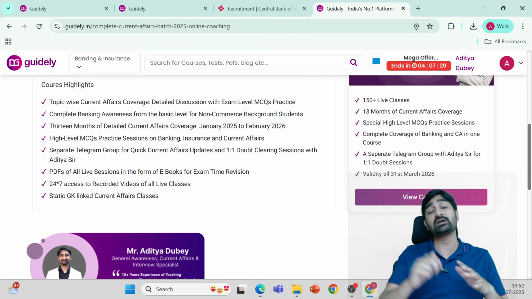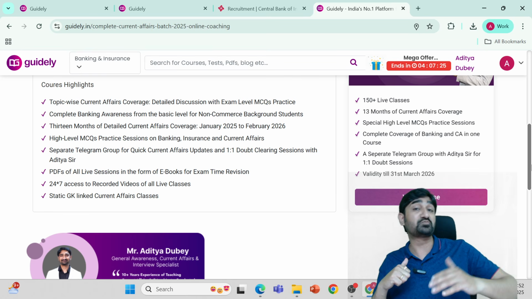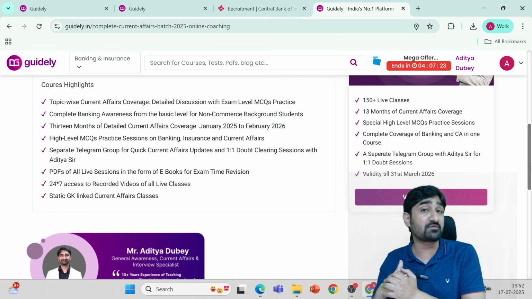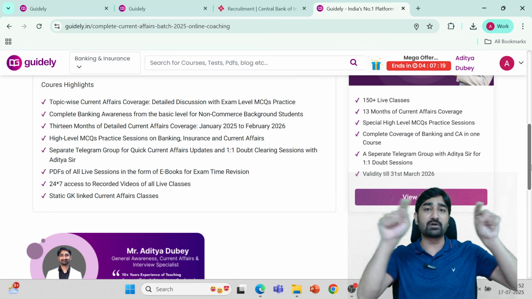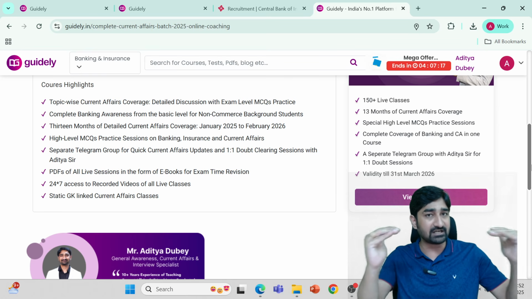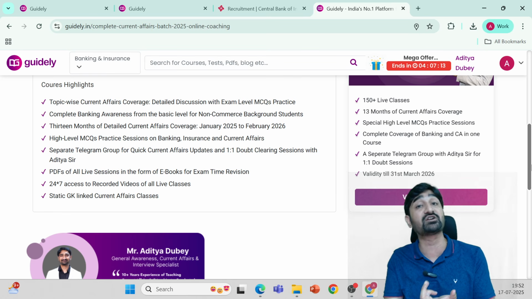Third statement will say that based on the recent update of the PSL for the small and marginal farmer, PSL updated from 8% to 10%. So if you observe, there will be one statement based on banking awareness. Second and third statements are based on the update in the banking awareness, that is called updated current affairs,